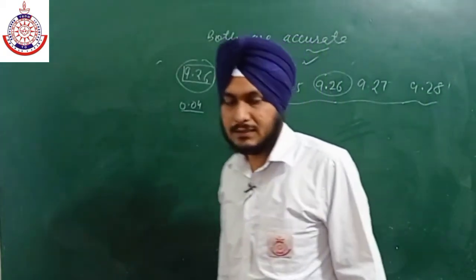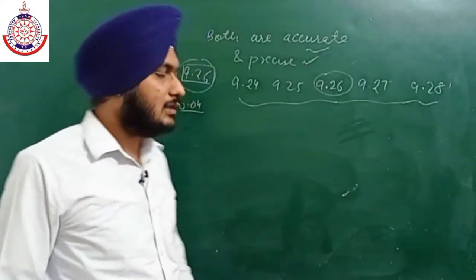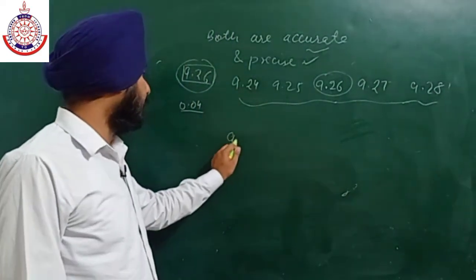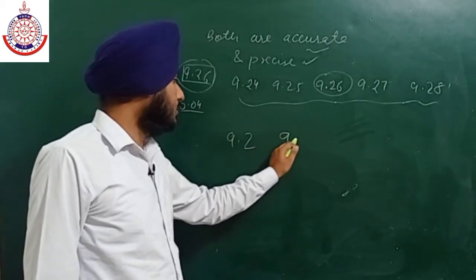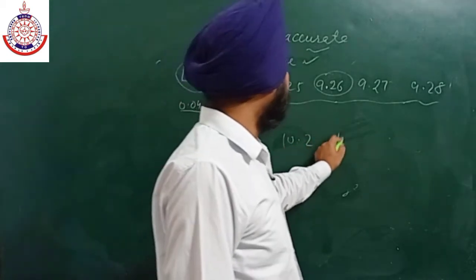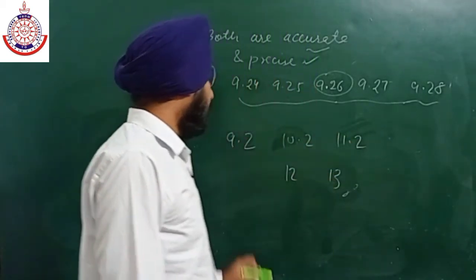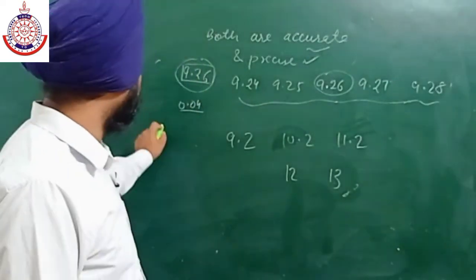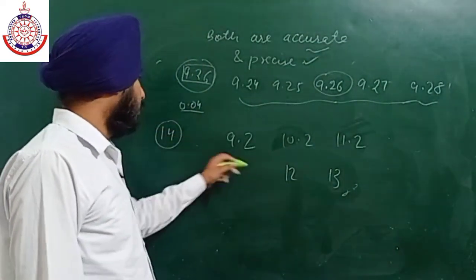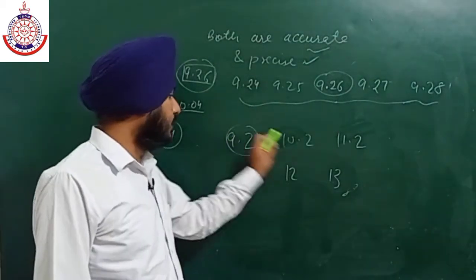Second case is that the measurement is neither accurate nor precise. तो फॉर एग्जाम्पल हम ऐसा ले लेते हैं कि 9.2 है, 10.2 है, and then 11.2, and then 12, and then 13. ठीक है, and the correct value is 14. So in this case all the measured values are far apart from each other, 9.2 and 13.